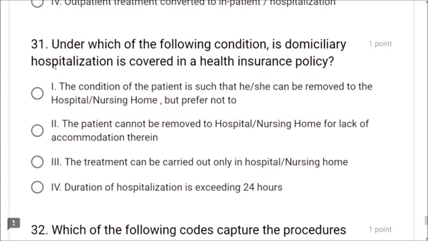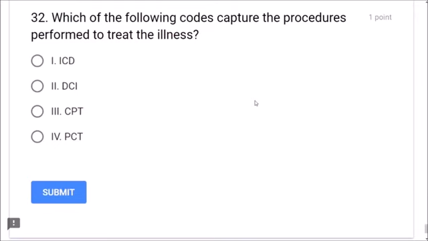Next, question number 31. Under which of the following condition is domiciliary hospitalization covered in a health insurance policy? So, home treatment is possible when the patient cannot be moved to hospital or nursing home, or for lack of accommodation therein. Then it is possible to take domiciliary hospitalization. Next, question number 32. Which of the following codes capture the procedures performed to treat the illness? What is the procedure? CPT. Current procedural terminology is the correct answer, friends.